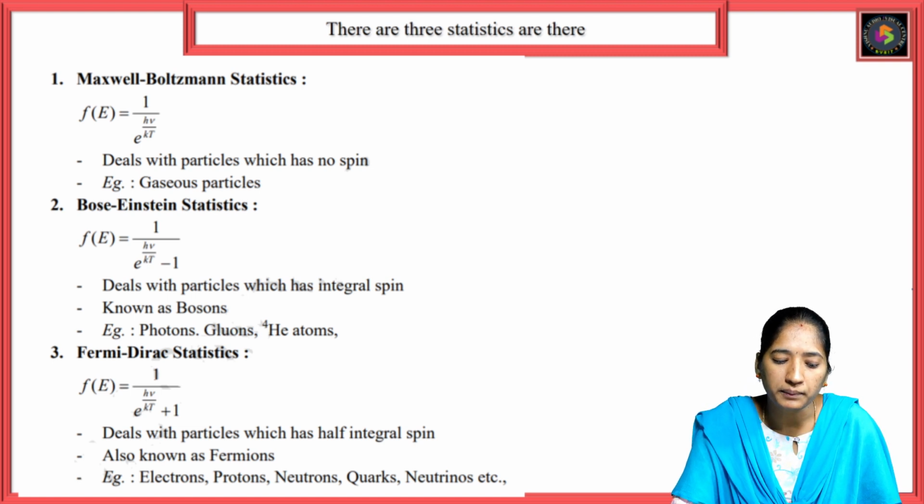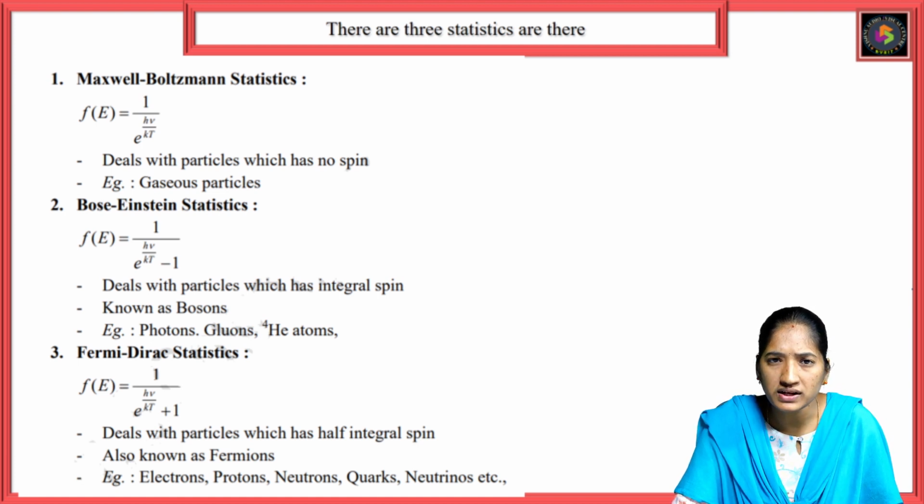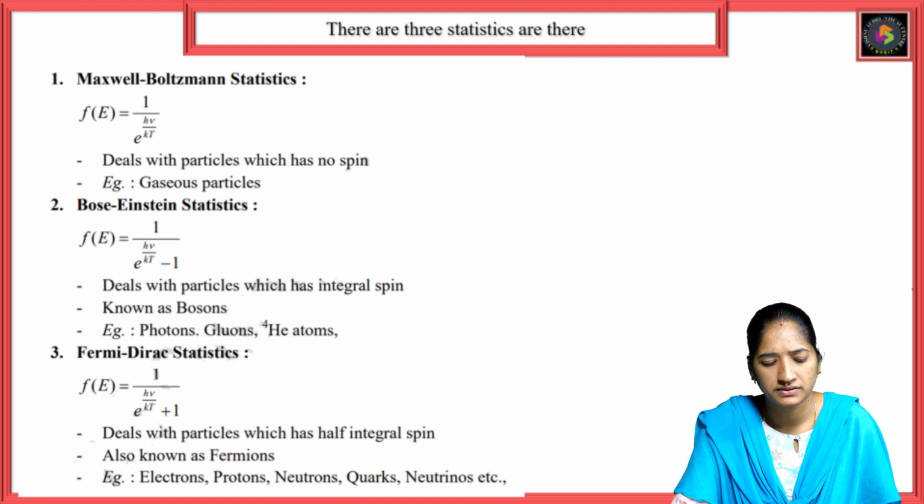So these particles are known as bosons. Examples for Bose-Einstein statistics are photons, gluons, and helium atoms. So what is Fermi-Dirac statistics?